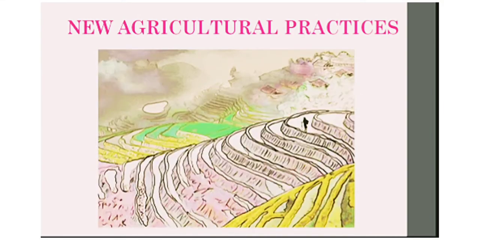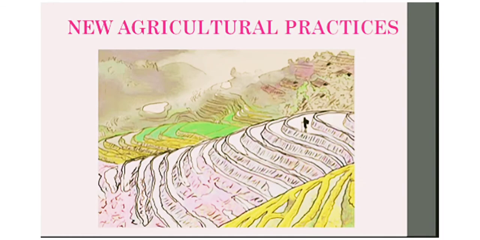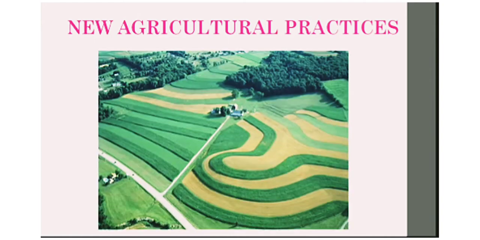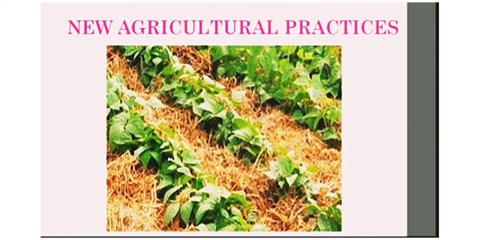It helps in reducing soil erosion which may happen because of runoff. Then we have contour plowing. In this method, plowing is done parallel to the contours of the hill slopes. This helps in forming natural barriers and prevents water flowing down the slope.